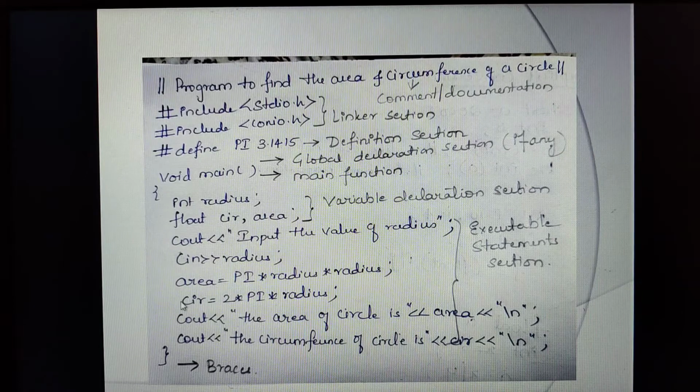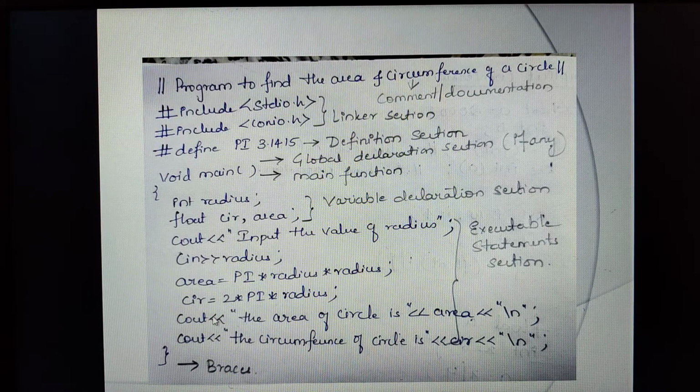Right? Then again, circumference also I am calculating, that is equal to 2 pi r, that is 2 pi radius. R in the sense I have taken as radius here. Here you can say even int r is also fine. After calculation, my next step is to print the output. So cout, the area of circle is, where is my answer? In which variable? This variable, no?